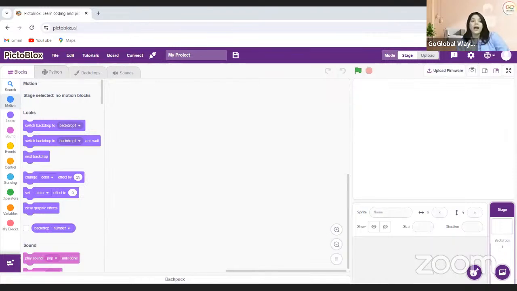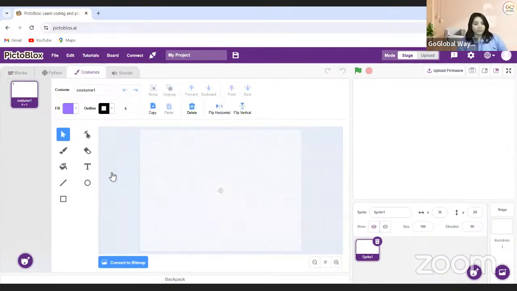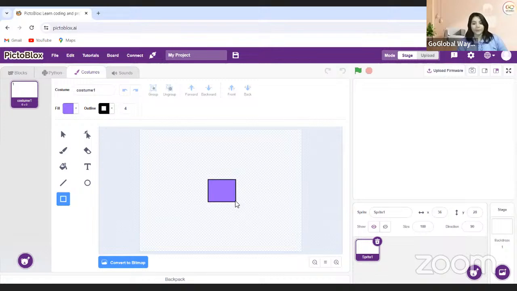So of course, I will make the animation with the sprite. Okay, so here we go. I'm going with a new sprite and we'll do the paint section. Here I will take one simple square. I want to make very beautiful, colorful kites.